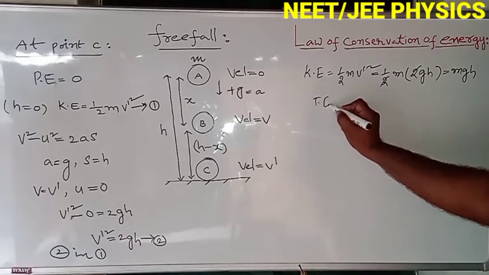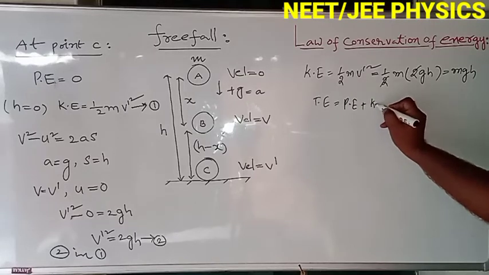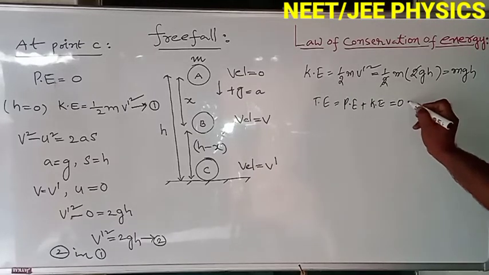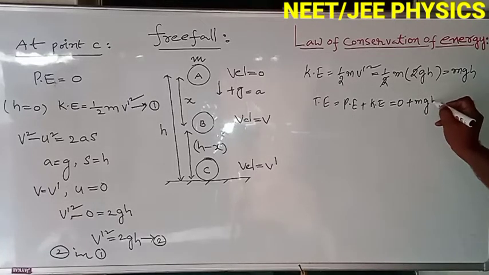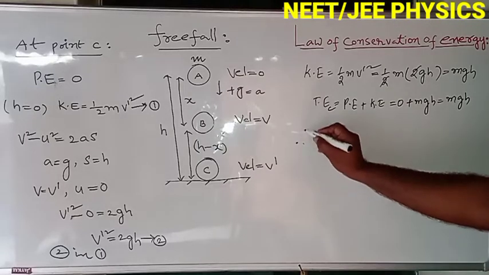So here, the total energy at point C is potential energy plus kinetic energy, which is equal to potential energy 0 plus kinetic energy mgh. Total value is mgh. At point C, total energy is mgh.